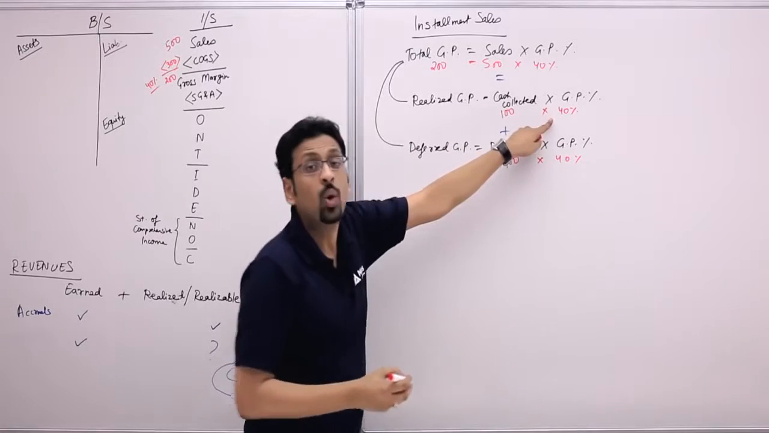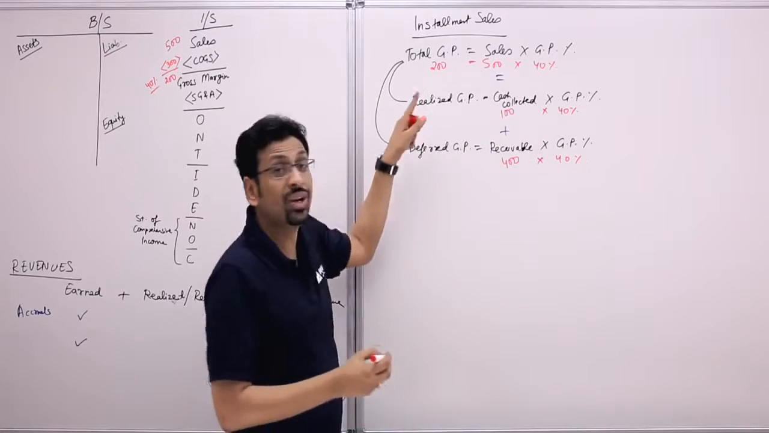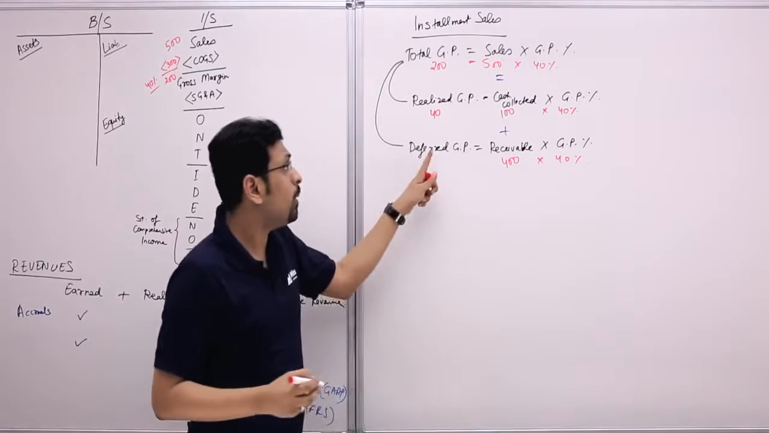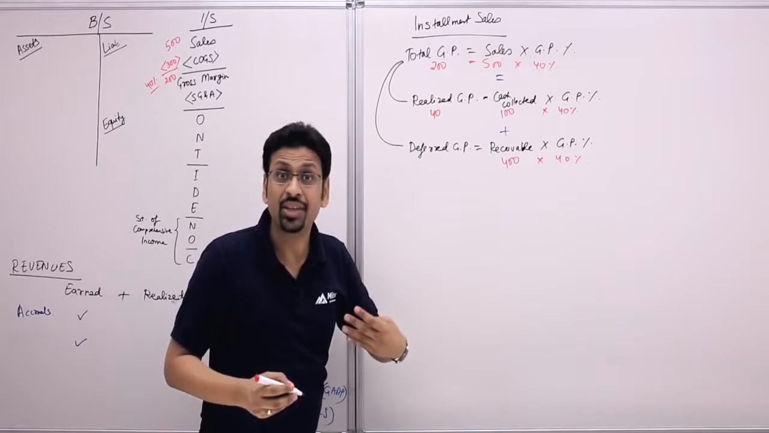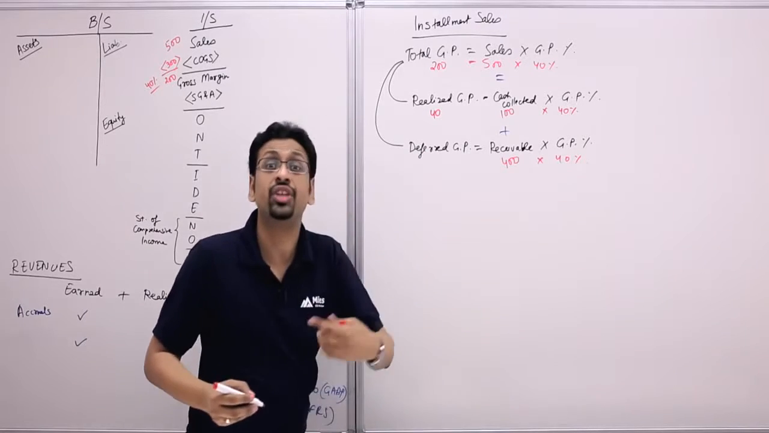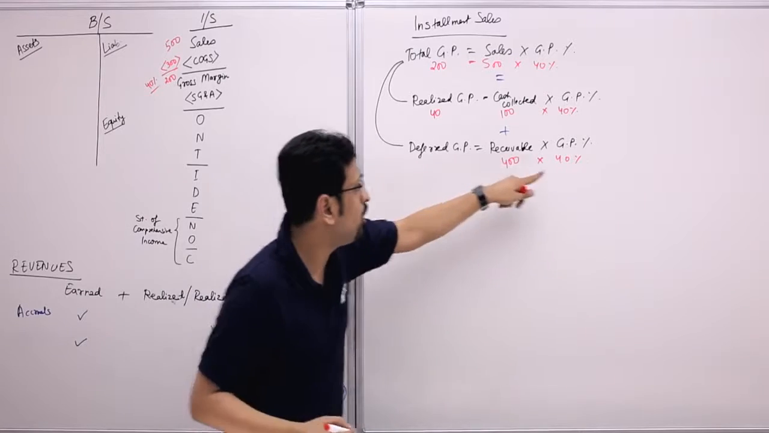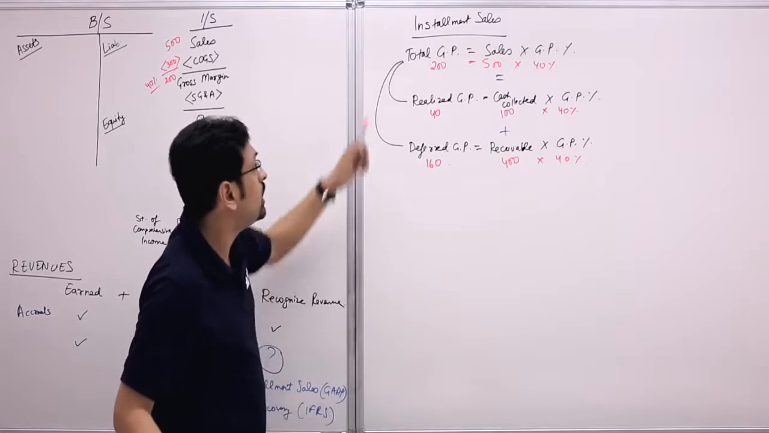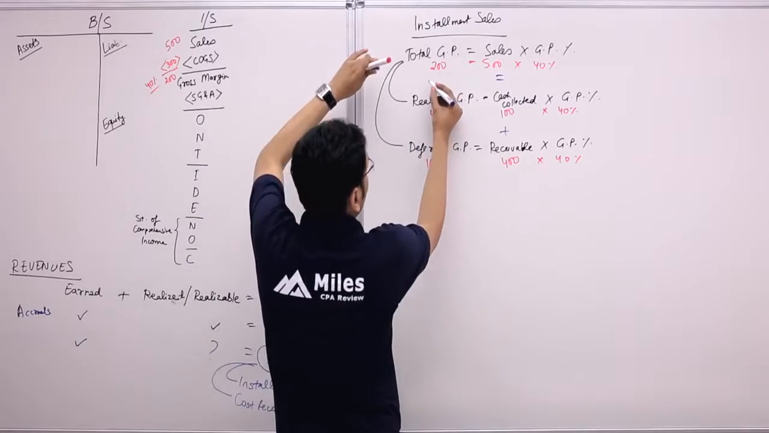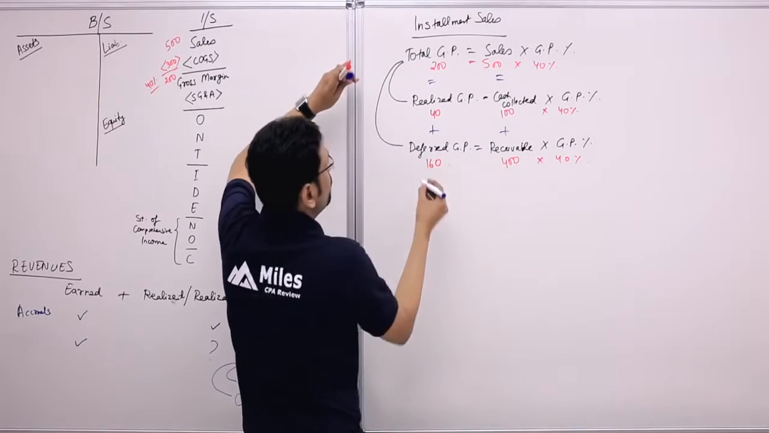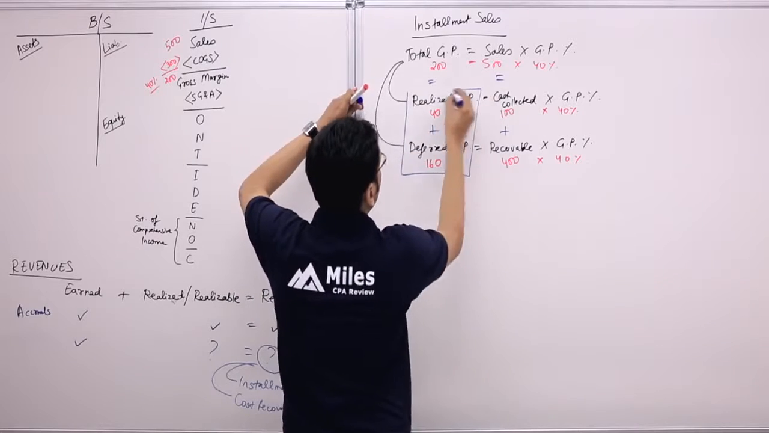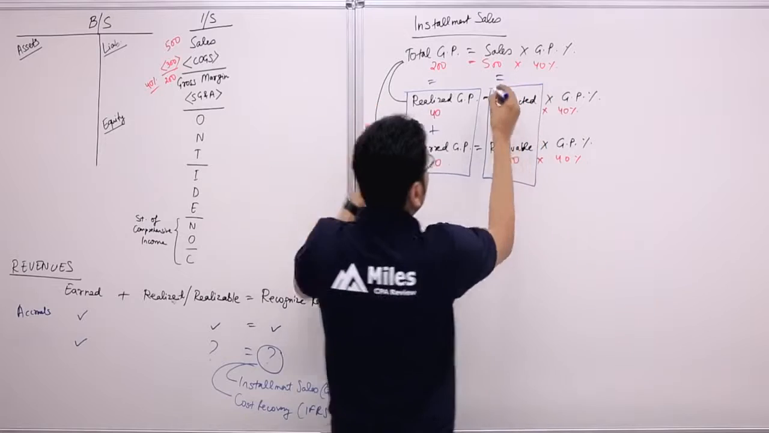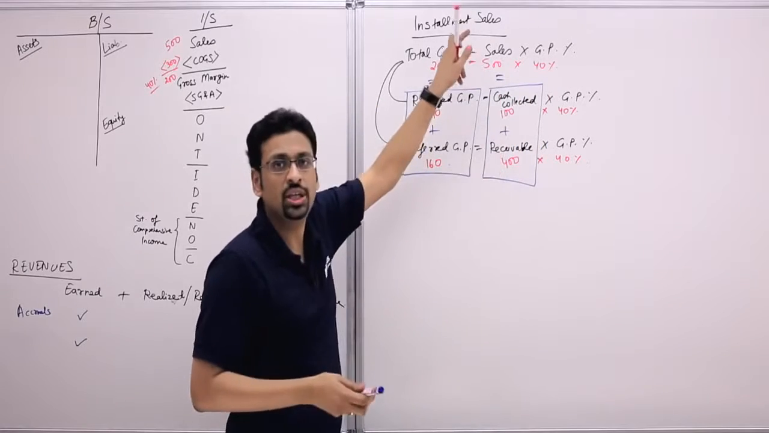So what's the amount of gross profit we're going to realize right now? 40. What's the amount of gross profit we will not recognize right now, will defer to be recognized in future periods? 400 into 40%, 160. So if you realize, what we have done is total gross profit of 200 is divided into realized and deferred. So realized plus deferred gives us total gross profit. Cash collected and cash receivable gives us total sales.